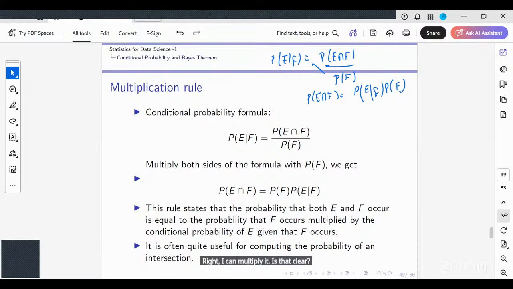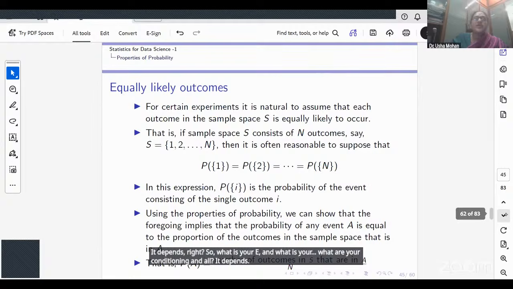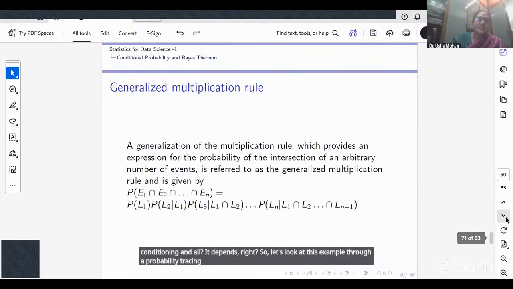Ma'am, suppose you told P of E given F, and we change F to E, then? It depends, right? What is your E and what are you conditioning it on? Let's look at this example through a probability tree to understand this better.